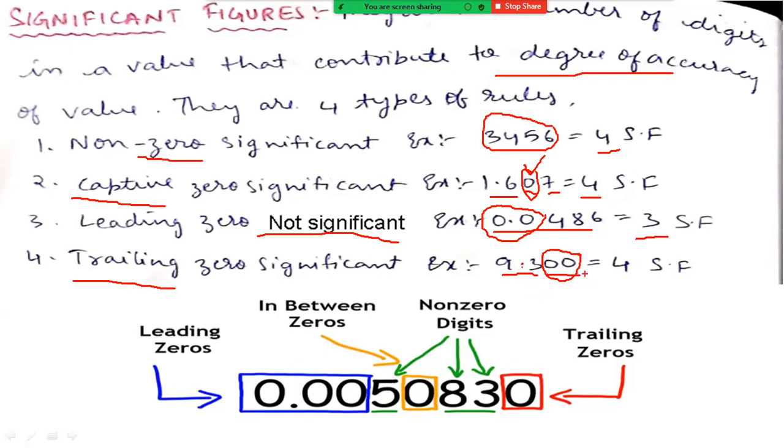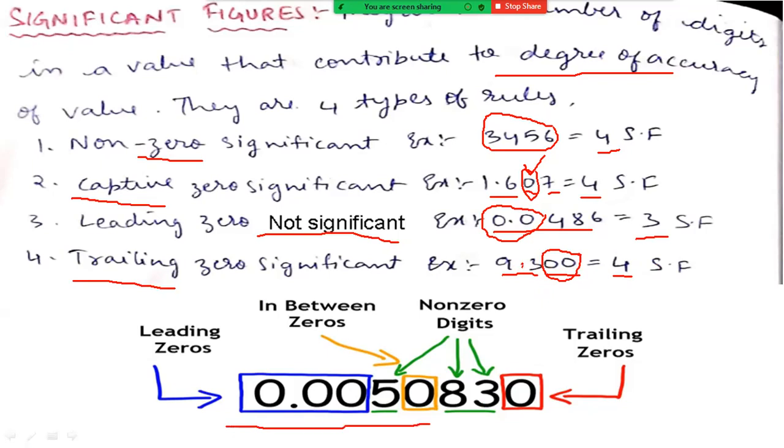So when there are trailing zeros, we need to check whether the value has a decimal point or not. So here we have a decimal point. That's why the total number of significant figures present in this value is 4. So these two zeros are also countable. Why? Because here the decimal point is there.